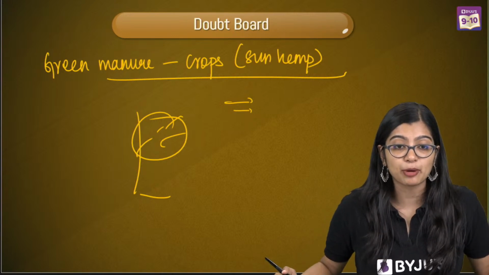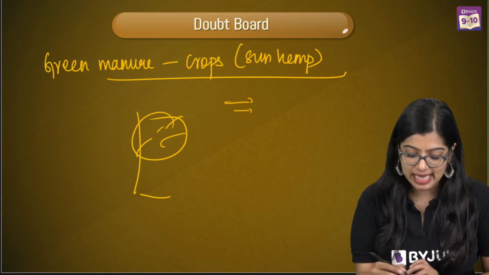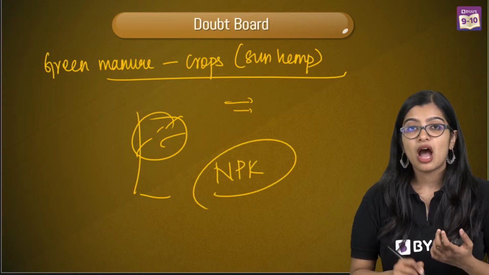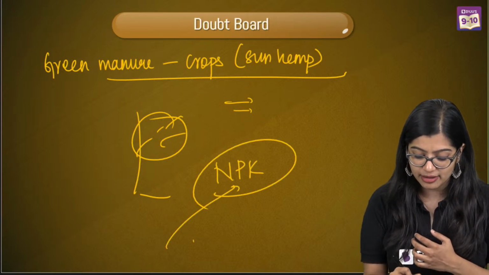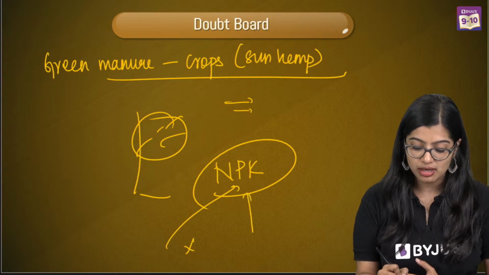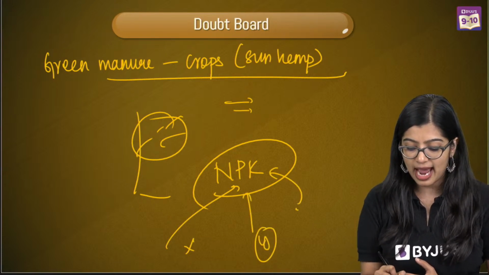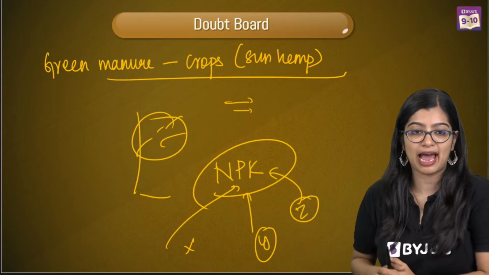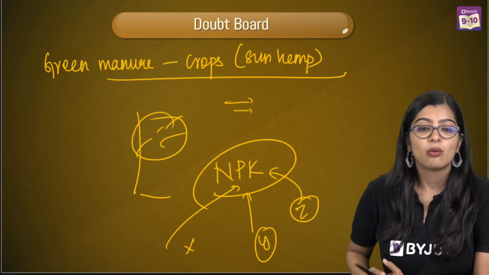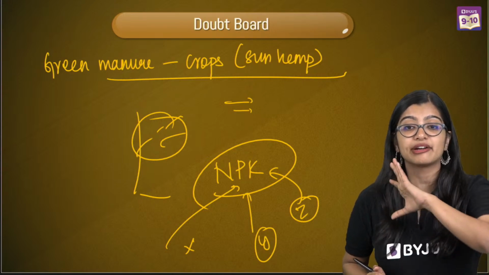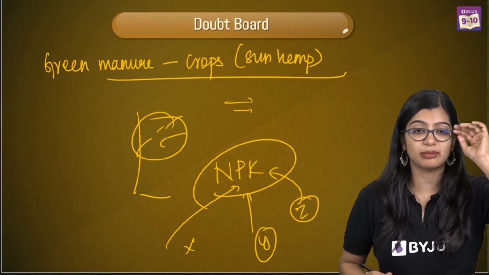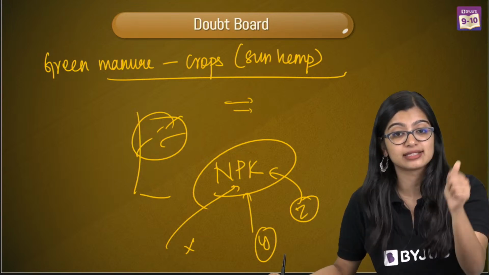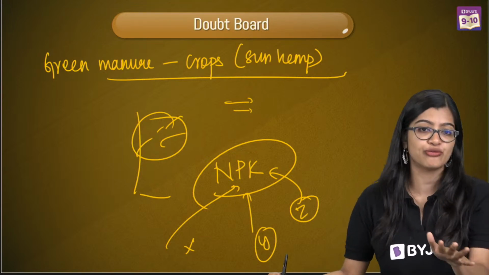What do we mean by fixed proportion? It means that if I have a fertilizer like NPK, I know that I'm making my fertilizer with X amount of nitrogen, Y amount of phosphorus, and Z amount of potassium. That means I know exactly how much I am adding. That is what we mean by it. What is eradicated weeds? Weeds that are removed, eradicated out. That is what we mean by it. So we should not use the maximum amount of fertilizer. Yes, you should not be using the maximum amount of fertilizer.